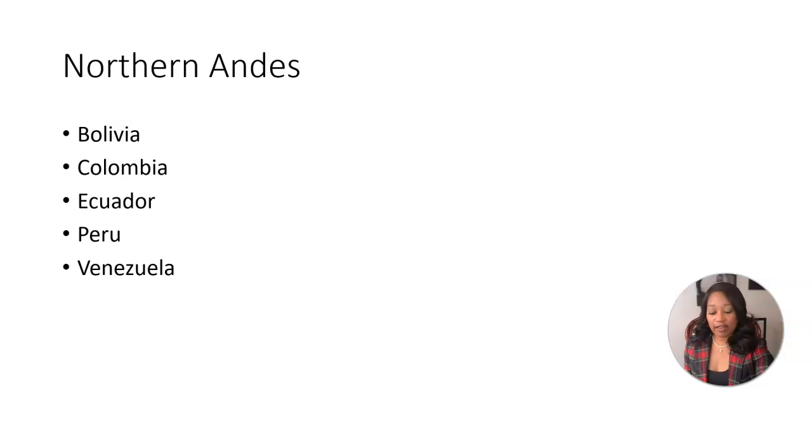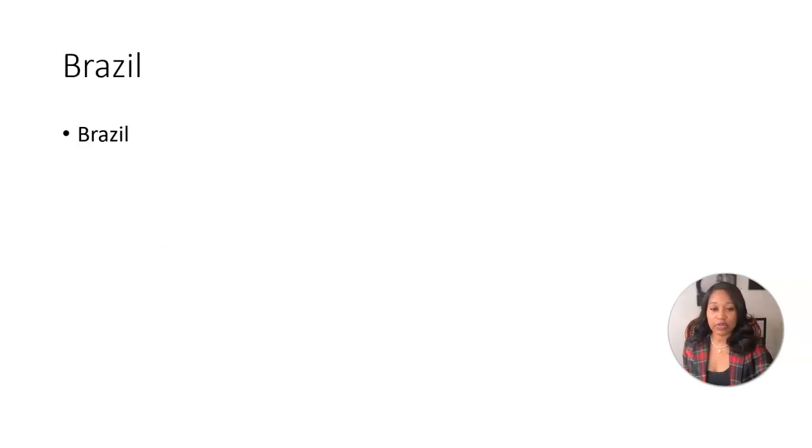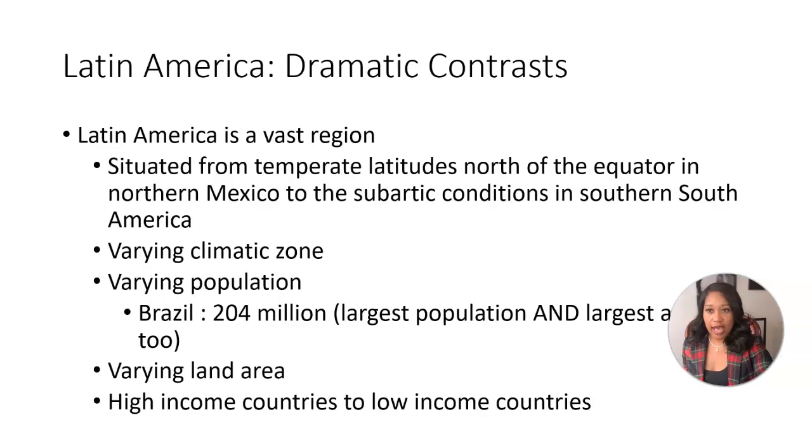You also have the Southern South American subregion, which is going to include the countries of Argentina, Chile, Paraguay, and Uruguay. And then last but not least, we said that we have the subregion that we're going to refer to as Brazil.